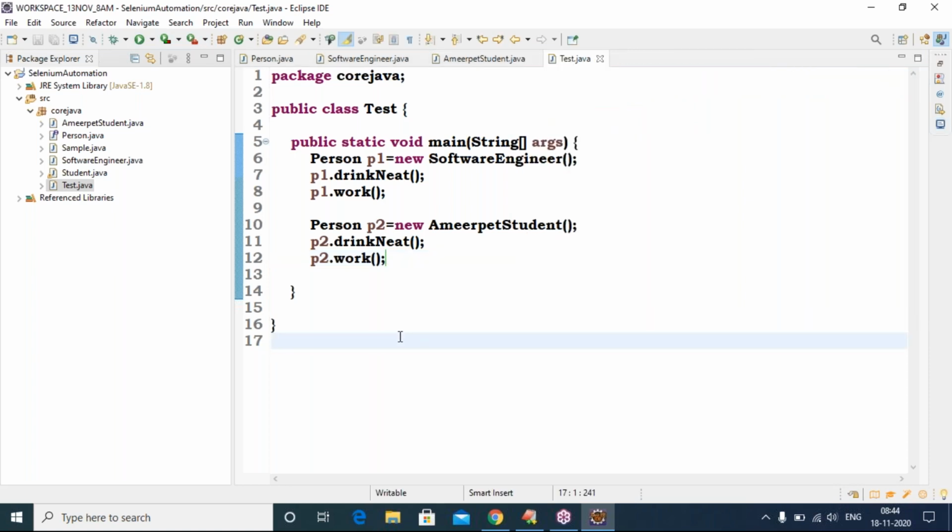So Person does not contain implementation, only declaration. Software engineer is implemented, and unprepared student is implemented. So whichever class object you want to create, create it and call the methods. Simple story. Here we are calling the class. Whichever class's methods you require, create an object of that class. If you want software engineer class methods, create an object of that class. If you want unprepared student methods, create an object of that class. Whichever class's methods you require, create the object.